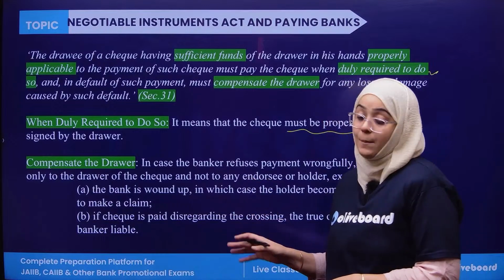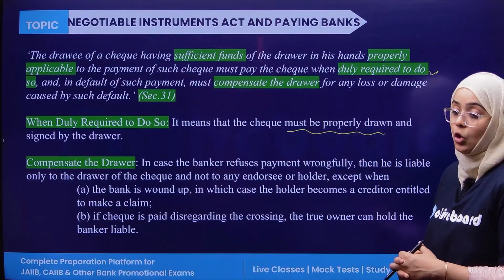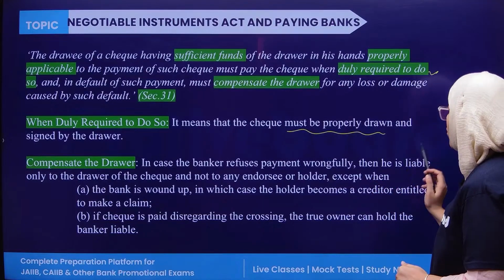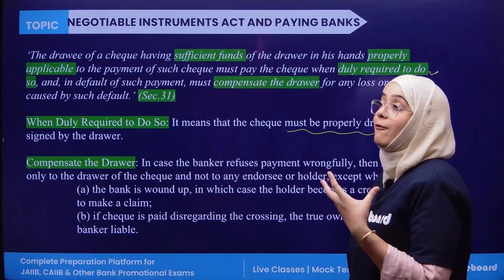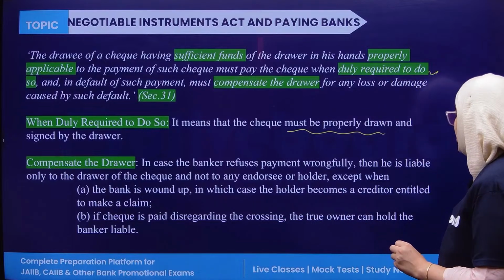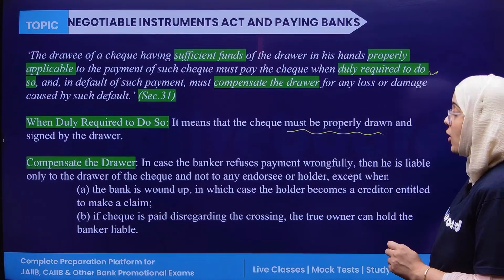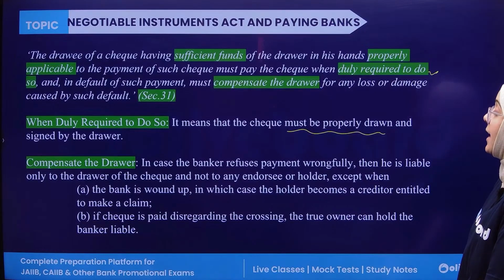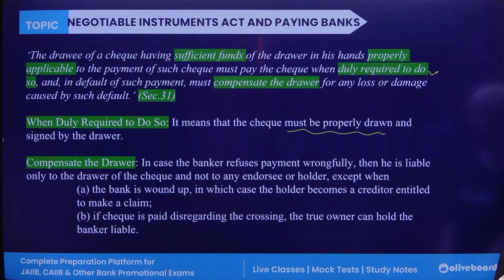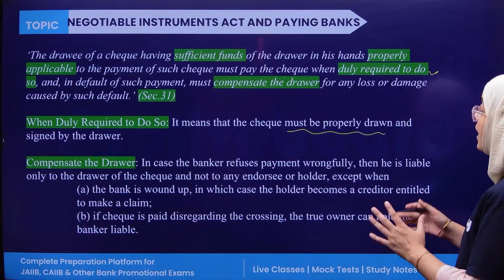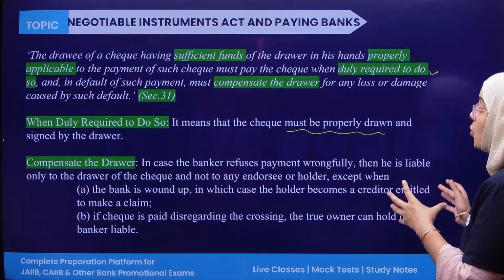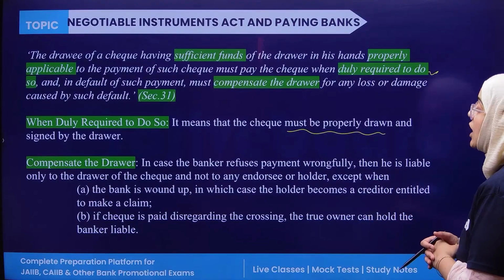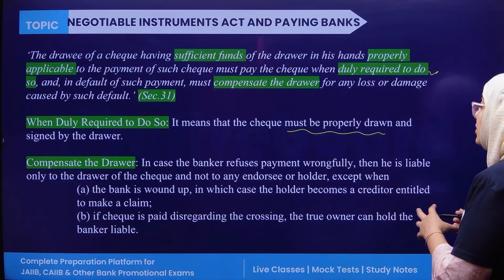So when does the compensation of the drawer happen? First of all, in case the banker refuses the payment wrongfully. For example, if the banker refuses the payment wrongfully, he is liable only to the drawer of the check and not to any endorsee or holder, except in one case. See, in case the banker refuses payment wrongfully, he is liable only to the drawer of the check, the person who is making the check, not to any endorsee or holder.